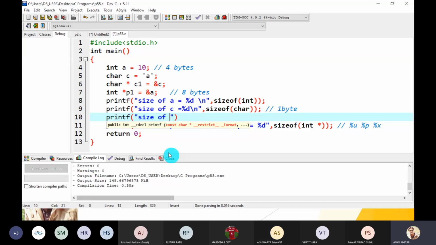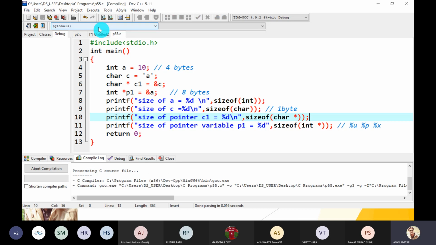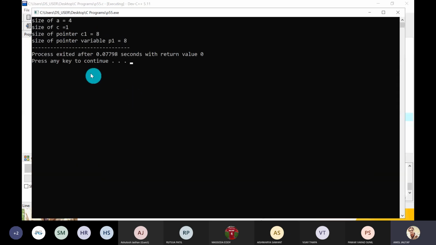No, let's check. Size of pointer C1 is equal to %d, then \n, comma, sizeof character pointer. Either you can give the name of the variable, or you can pass the data type name, that is, character pointer. Just compile and run, and check how many bytes are required.